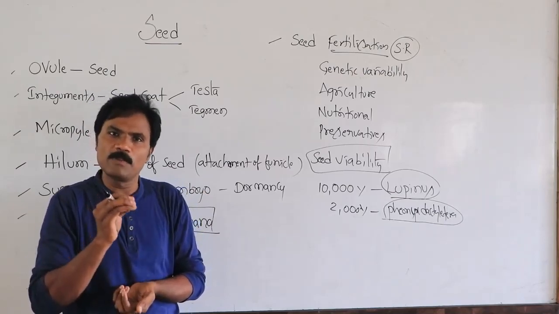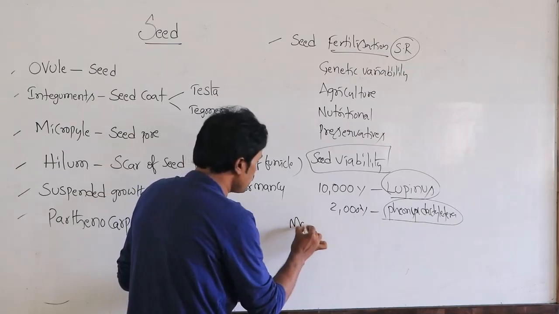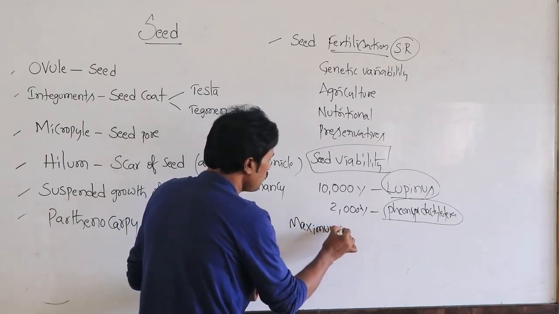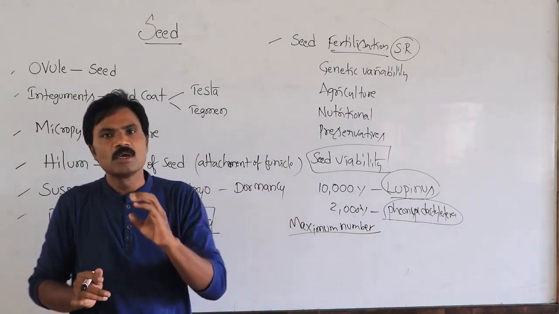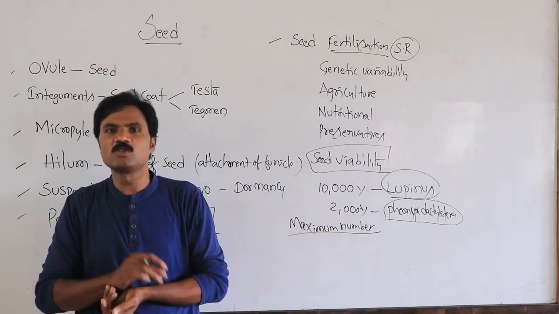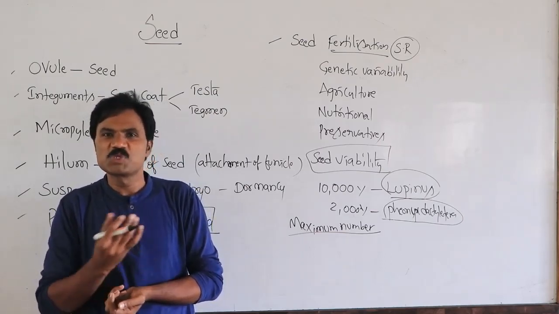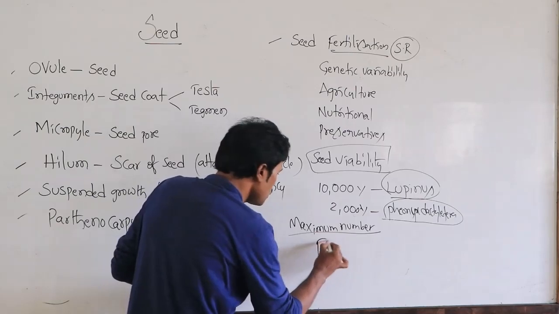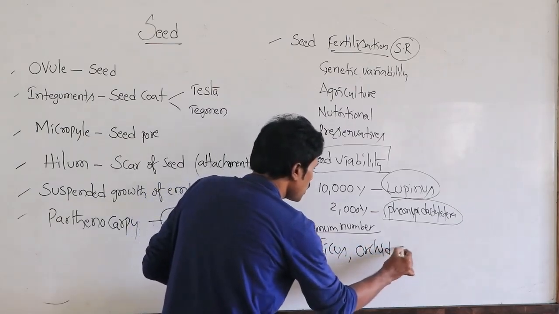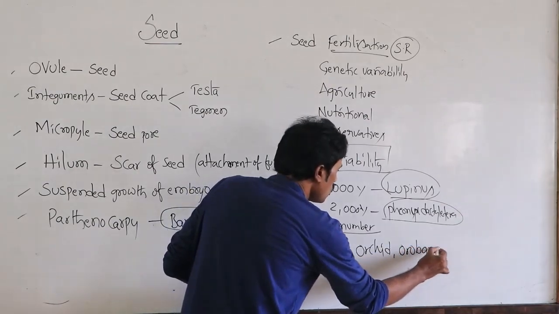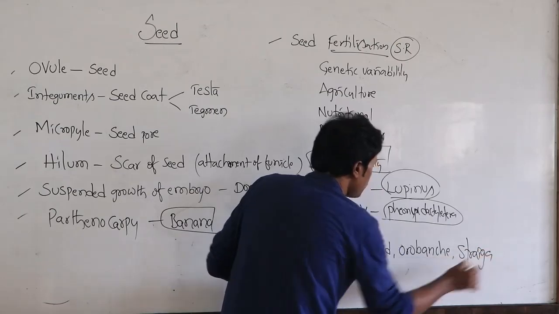Based on this, some of these seeds are produced in maximum numbers. So which plants produce the maximum number of seeds? Especially orchid, and apart from this, Orobanche and Striga.